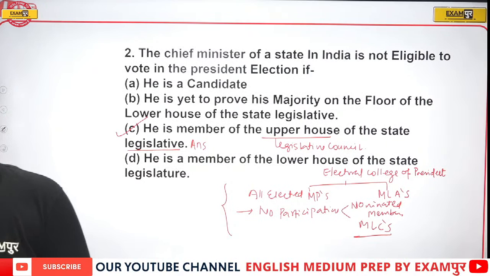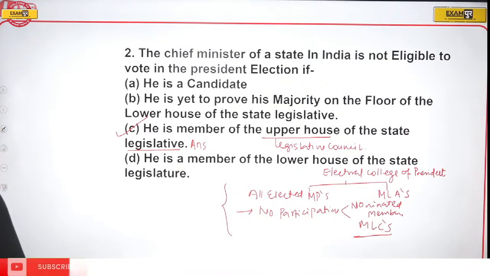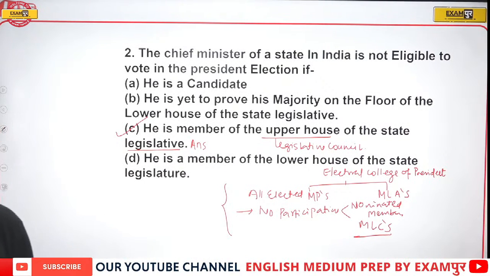Then do let me know. Then I will be moving to the next question. So is that clear to all of you? Is that clear to all of you guys? Then do let me know. Is that clear to all of you?